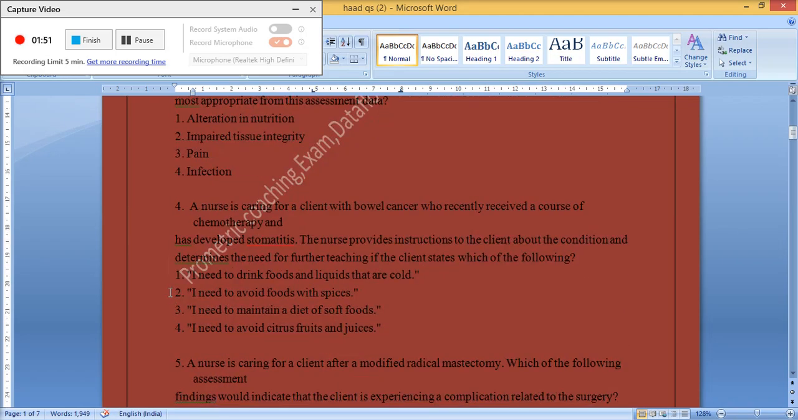4. A nurse is caring for a client with bowel cancer who recently received a course of chemotherapy and has developed stomatitis. The nurse provides instruction to the client about the condition and determines the need for further teaching if the client states which of the following? 1. I need to drink foods and liquids that are cold. 2. I need to avoid foods with spices. 3. I need to maintain a diet of soft food. 4. I need to avoid citrus fruits and juice.